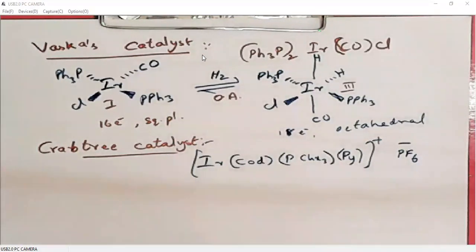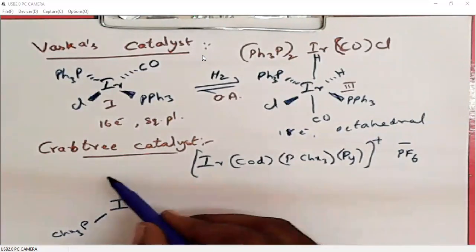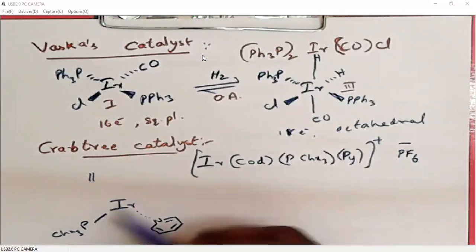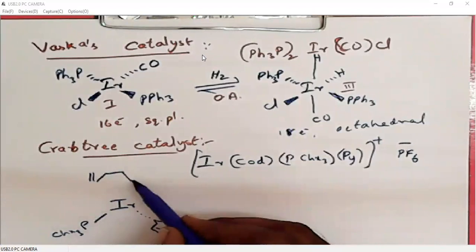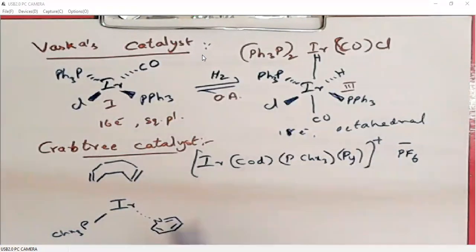When we look at the structure, we have tricyclohexylphosphine, and on the other side we have pyridine, and cyclooctadiene, COD.